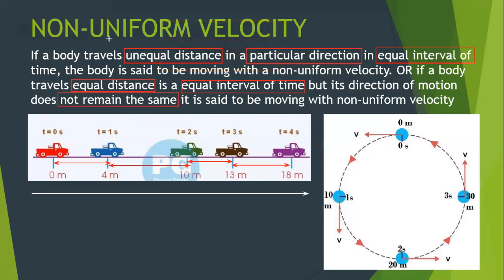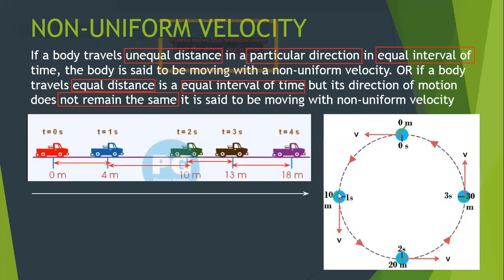Such motion is said to be non-uniform velocity. So look at the example. The object initially is here. It started its journey, and after 1 second it reaches here, after 2 seconds it reaches here, after 3 seconds here, and after 4 seconds it came back to the initial position. In every 1 second the object travels 10 meters, because this distance is 10 meters, this is 20, this is 30, and that's 40.